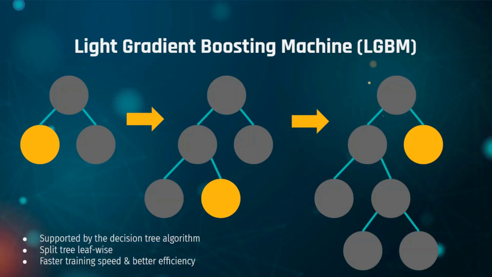Light GBM is a gradient boosting framework based on decision trees. It makes use of the gradient descent, leaf-wise tree growth algorithm, which is an iterative first-order optimization algorithm used to find the local minimum or maximum of a loss function. Then it iteratively calculates the next point in the graph using the gradient of the current position, then scaling it by a learning rate and subtracts the obtained value from the current position.